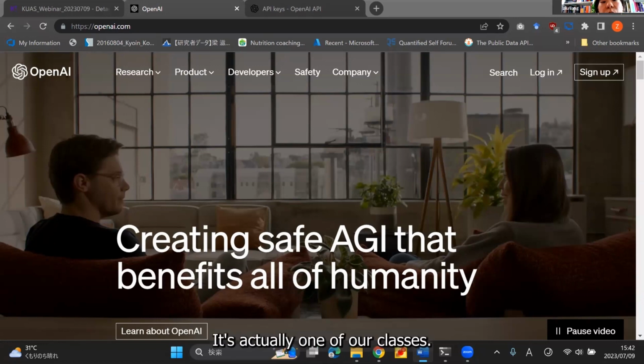Yes, indeed. Actually, in one of our classes, we used something called TinyDB. It's very cute. It's called TinyDB, and you can save the data in your TinyDB.